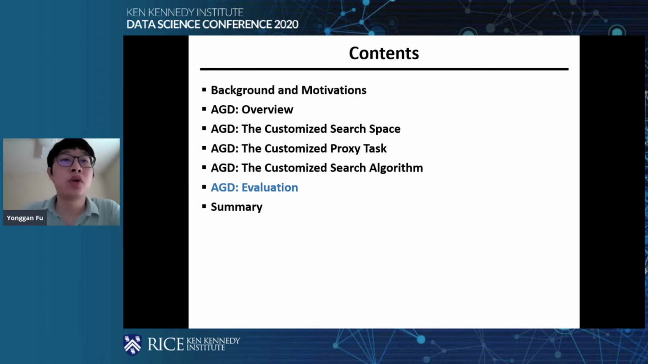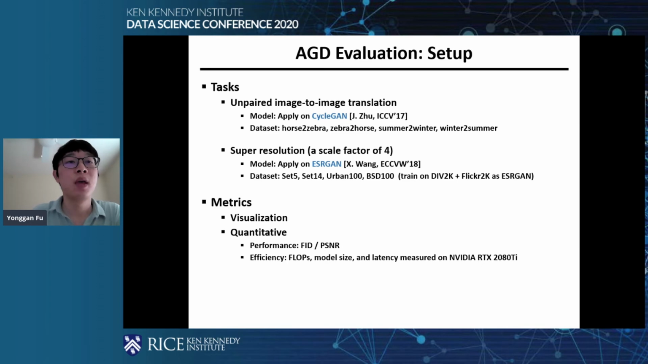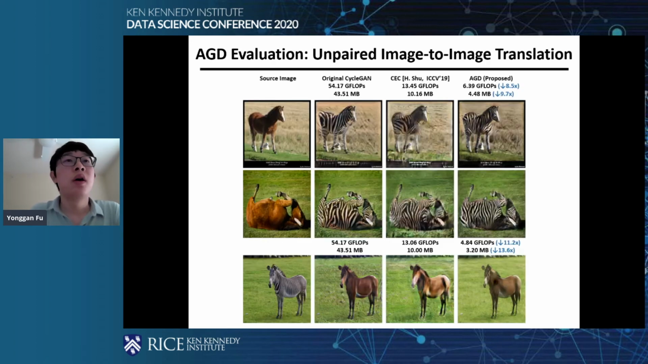And finally, I will go to some evaluation results of our framework. So we mainly demo our AGD framework on two kinds of tasks, including the image-to-image translation and the super resolution. And our metrics include the visualization results and also the quantitative results. So first we can see some results of our framework on the unpaired image-to-image translation tasks.